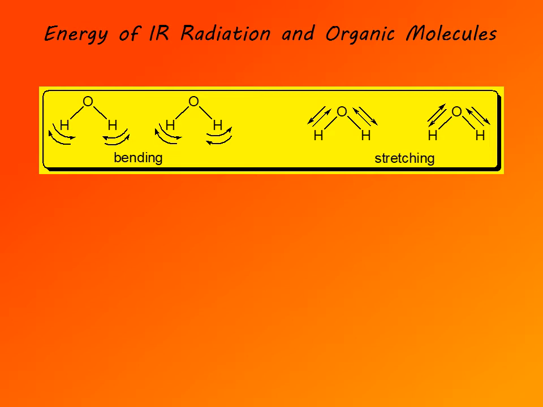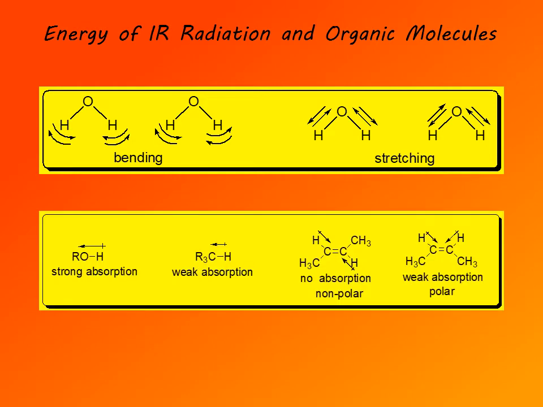They are shown here. Bending involves a change in the bond angle, while stretching involves a change in a bond length. Only vibrations that result in a change of a dipole moment of the molecule can be observed by the infrared spectroscopy, which means that only polar bonds, because they are the ones that have a dipole moment, absorb IR radiation, and so they are the only ones that give absorption bands in an IR spectrum.